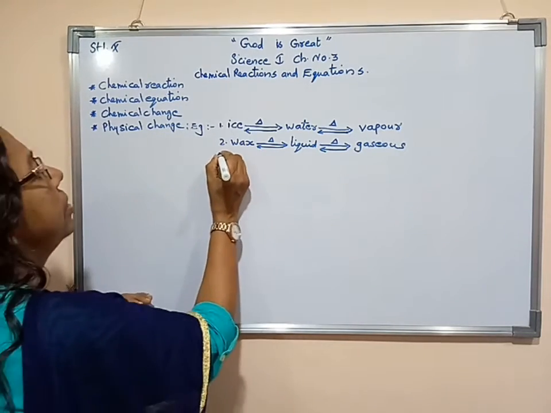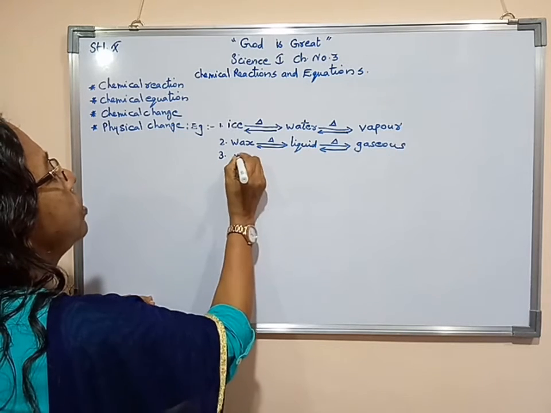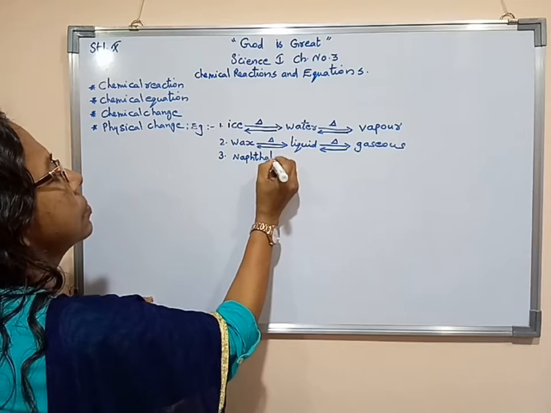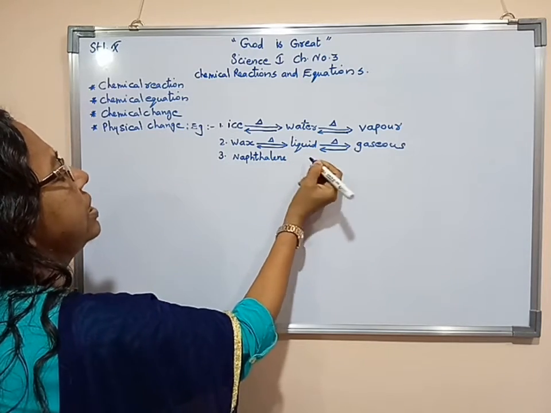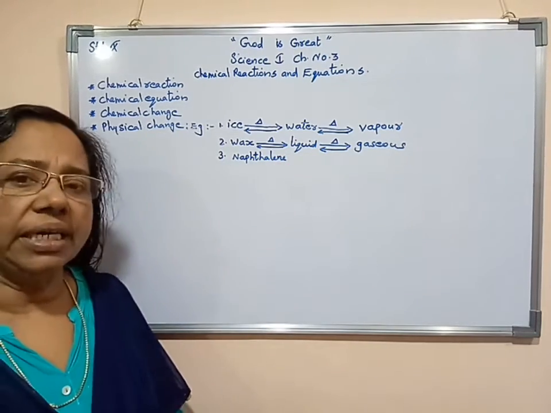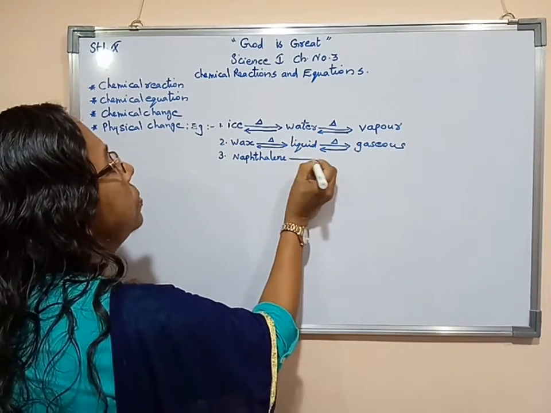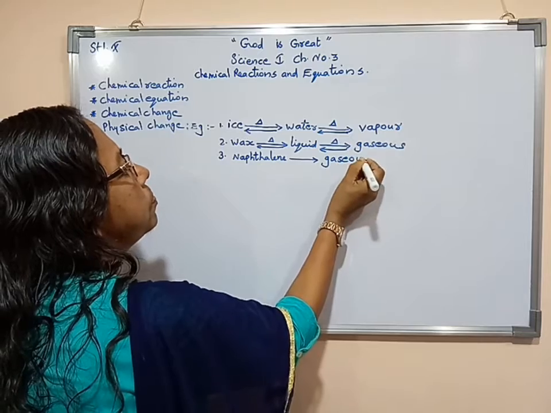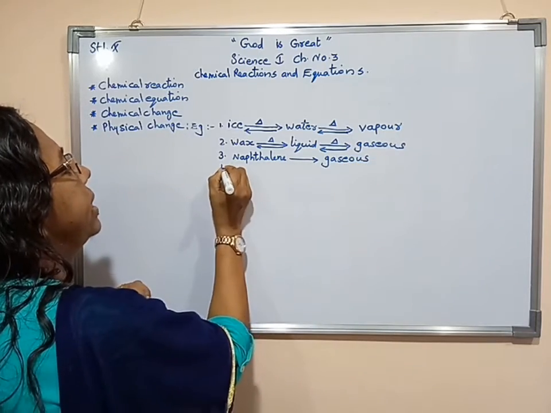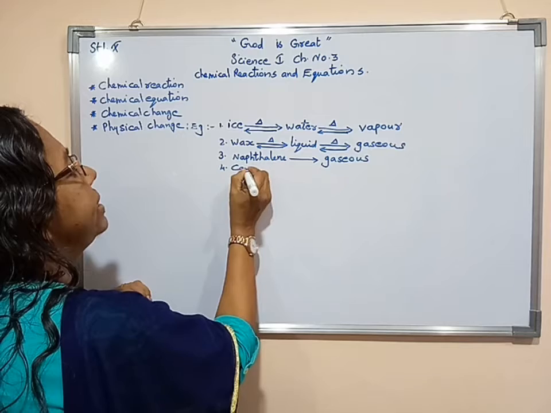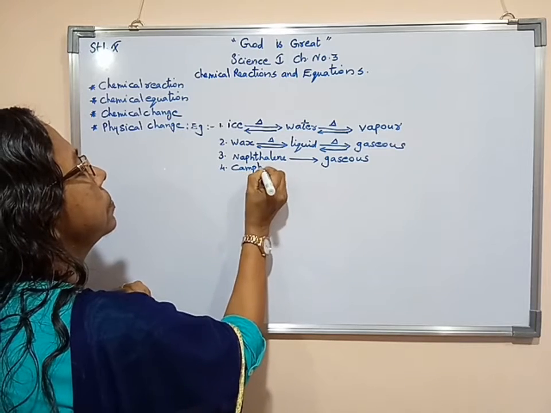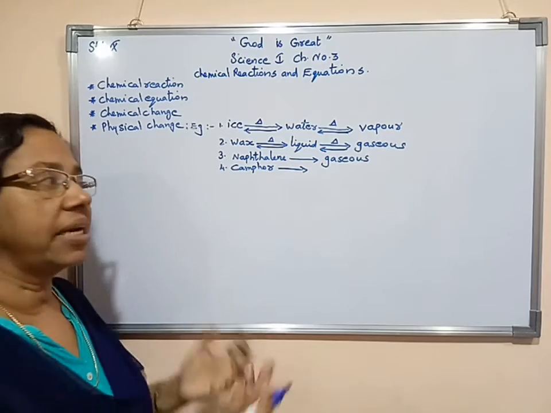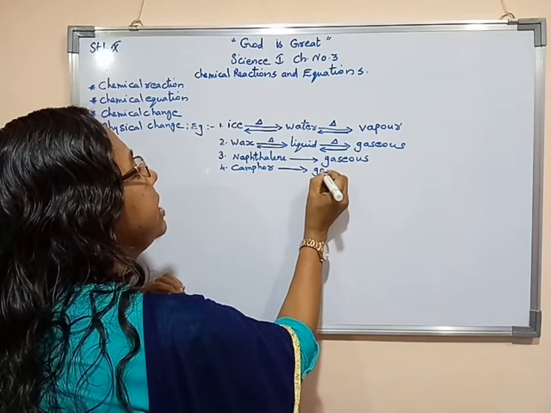Now other example, naphthalene balls. Naphthalene balls, when we keep in open condition, it transforms to gaseous form. Now other example, camphor tablets. When we keep it in open condition, that also transforms to gaseous form.